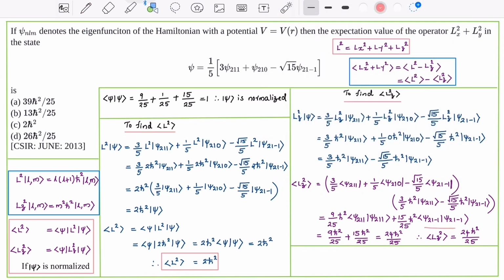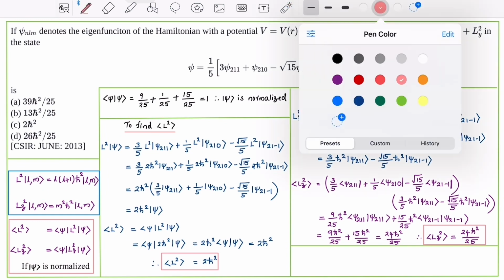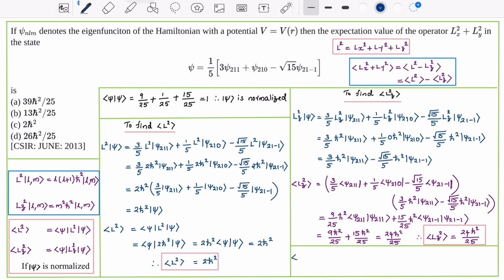Now we can calculate the expectation value of Lx square plus Ly square, that is equal to the expectation value of L square minus the expectation value of Lz square. That is equal to 2 h bar square minus 24 h bar square by 25, that is equal to 26 h bar square by 25. Therefore option D is correct.